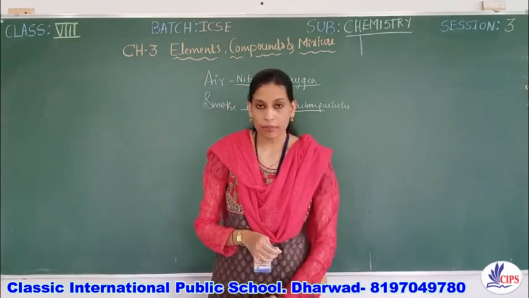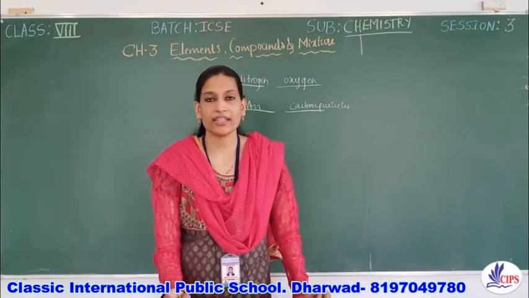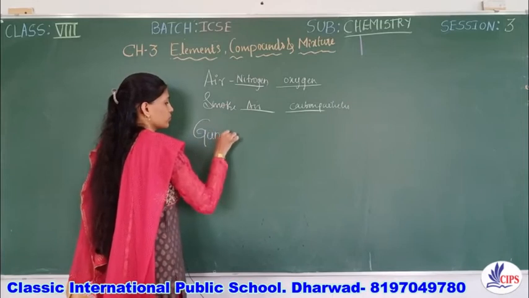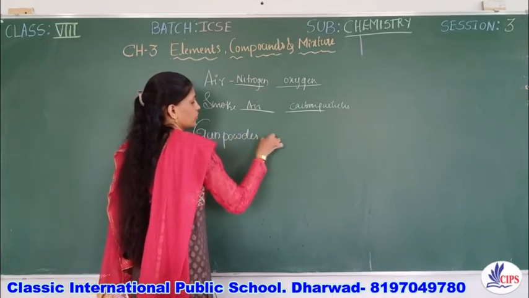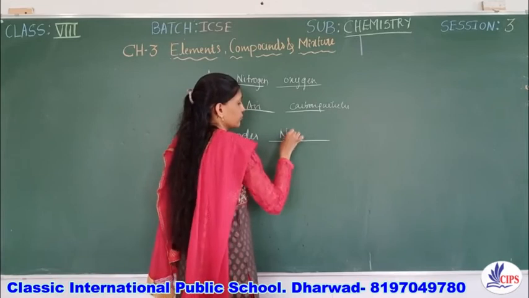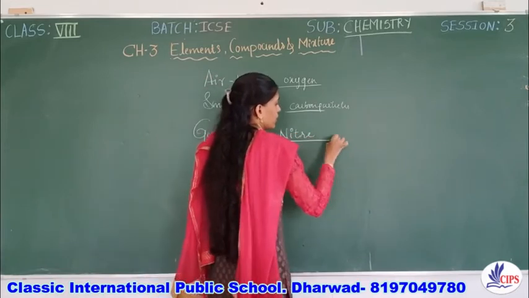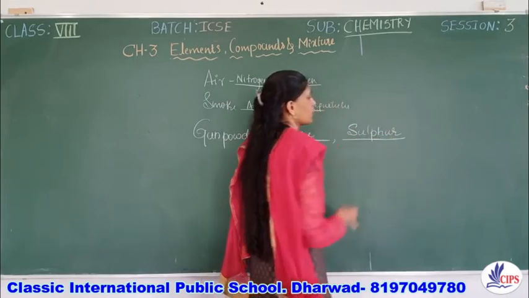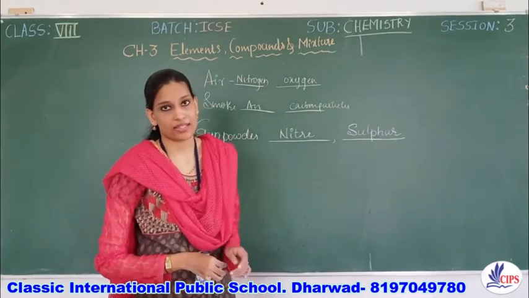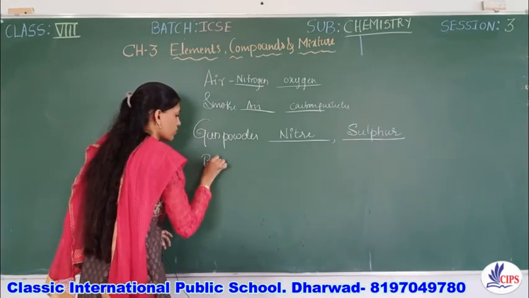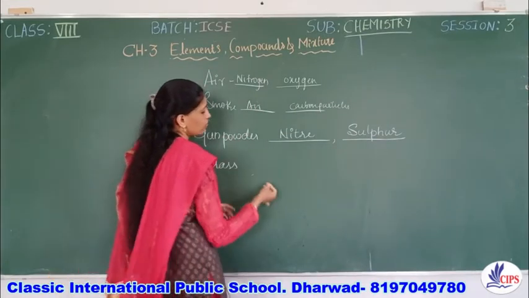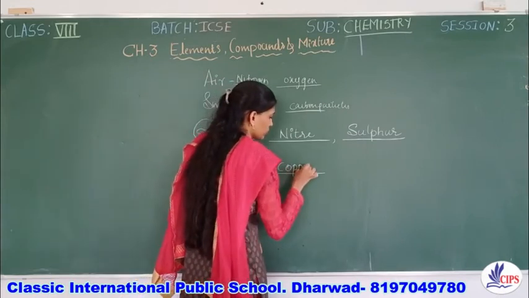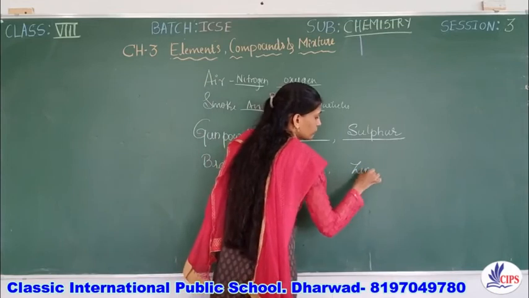Third one, gunpowder. Gunpowder contains niter and sulfur. Brass, which we discussed in today's session, contains copper and zinc.